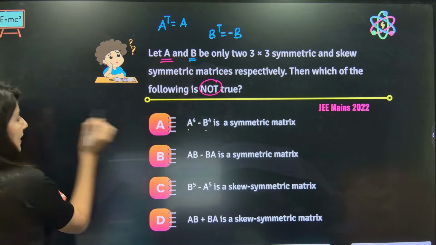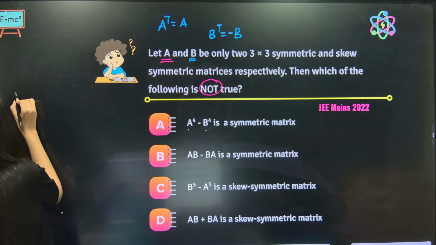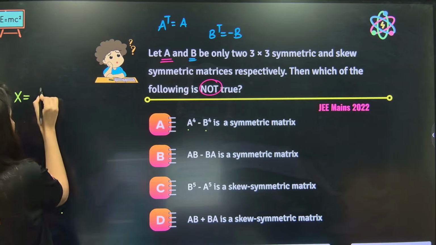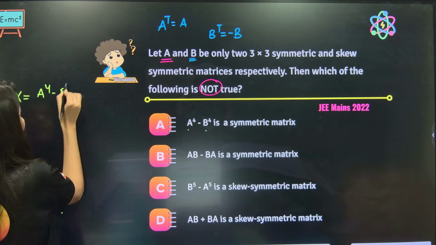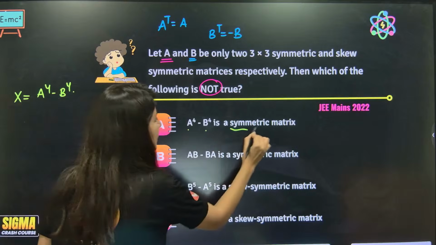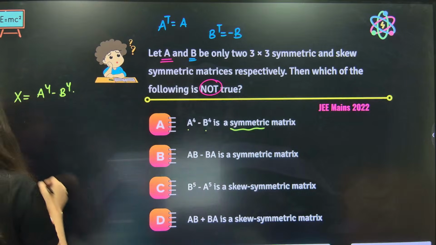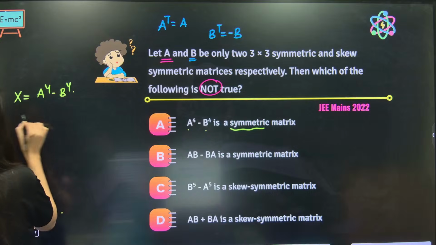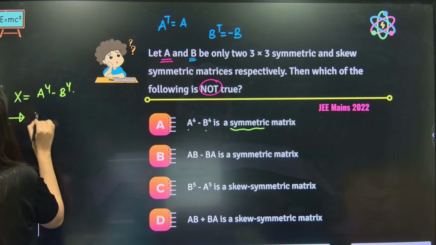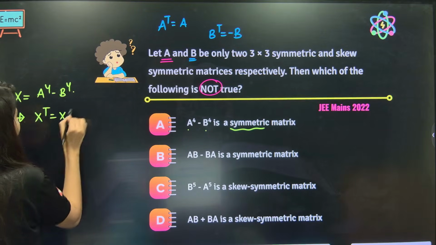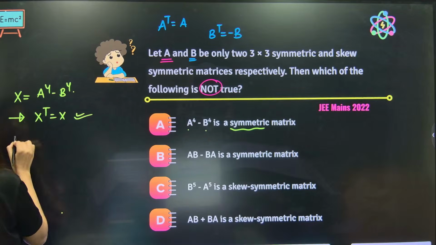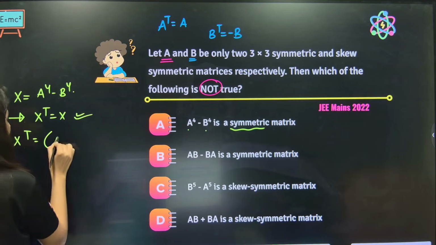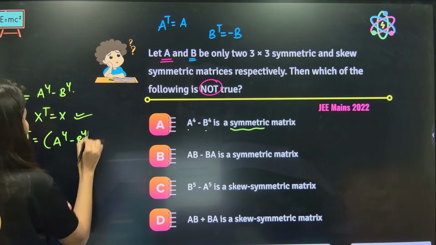Let's take this as, let's say, X matrix, A power 4 minus B power 4. We need to check whether it is symmetric or not. So we need to check whether X transpose is equal to X or not. Let's take the transpose now: A power 4 minus B power 4 transpose.